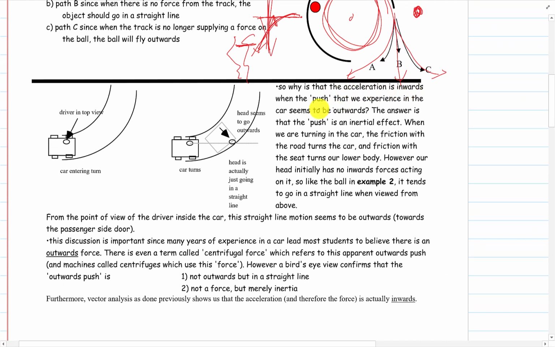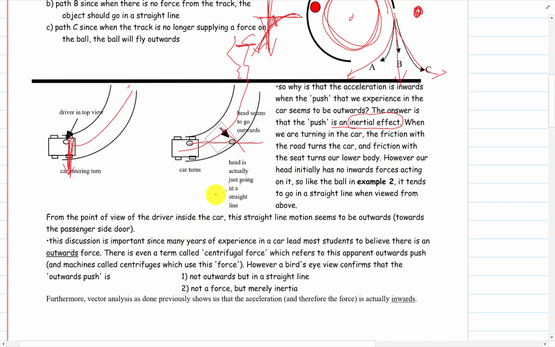So what is that acceleration in a circular motion? If we have a little cup on our dashboard and we turn around a corner, that cup is going to slide out the window. But is it really sliding out the window? What's pushing it to go out the window? Well, really, the cup is just going straight and the car is turning. So what looks like, from us inside the car, something pushing it that way, nothing's actually pushing it. It's going in a straight line. This isn't actually a push at all, it's an inertia effect. It's just going in a straight line. That's Newton's first law.